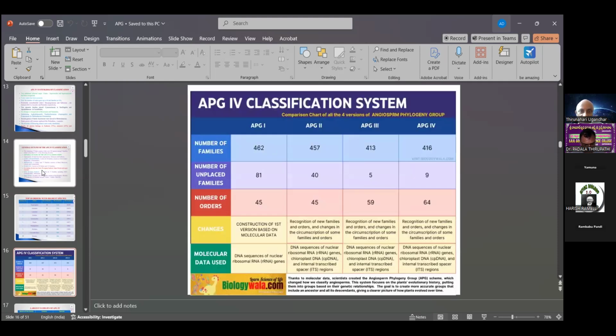So this is the APG-IV classification system. What are the differences between APG-1, 2, 3, and 4? The total numbers are here.